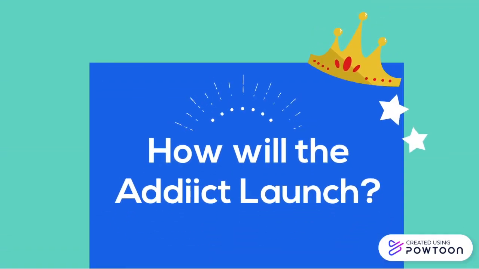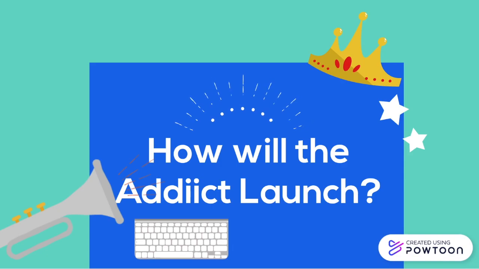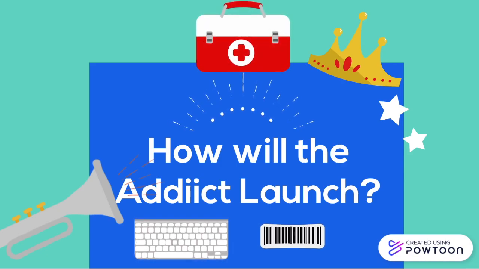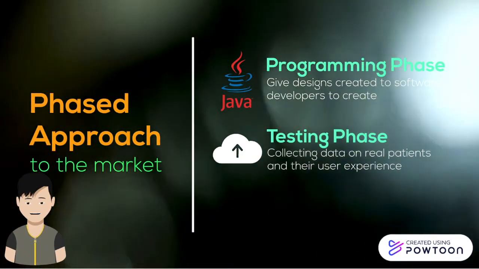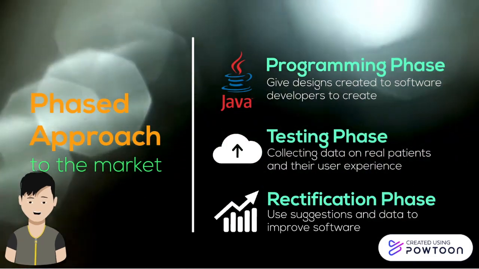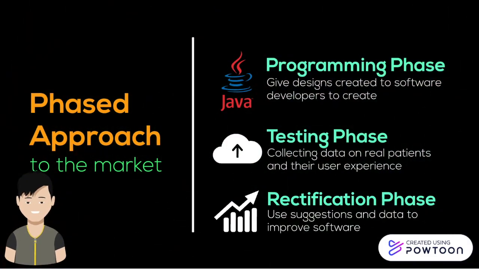So, how will Addicta take Addict to the market? Well, we're going to take a phased approach to this pathway. Our phased approach will start off with phase 1, which is the programming phase. In the programming phase, we will take the designs that we have created and give them to software developers and professional programmers to create the Addict application. After the programming phase, we'll move on to phase 2, which is the testing phase.